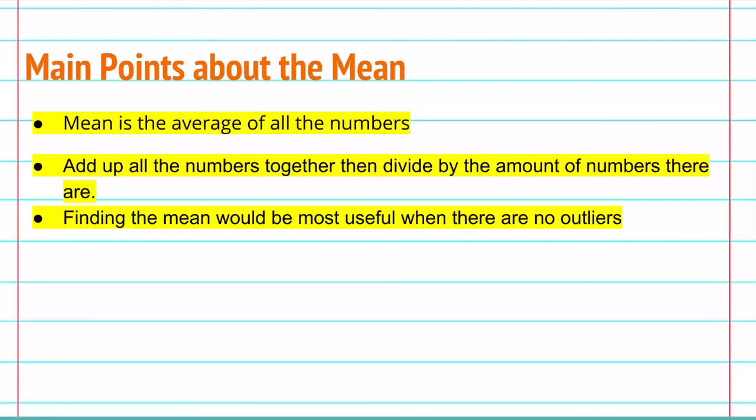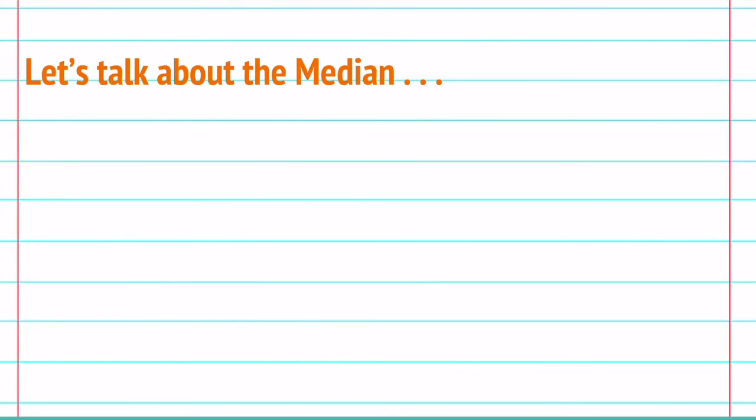Main points about the mean. The mean is the average of all the numbers. To find the mean, you need to add up all the numbers, then divide by the amount of numbers there are. Finding the mean would be most useful when there are no outliers.